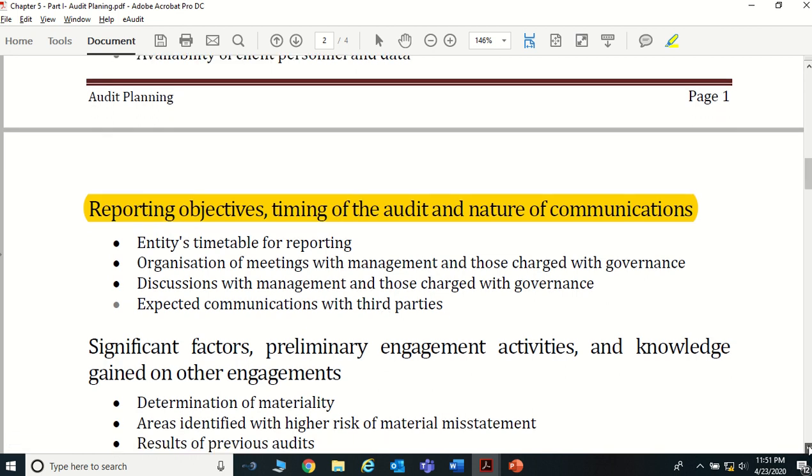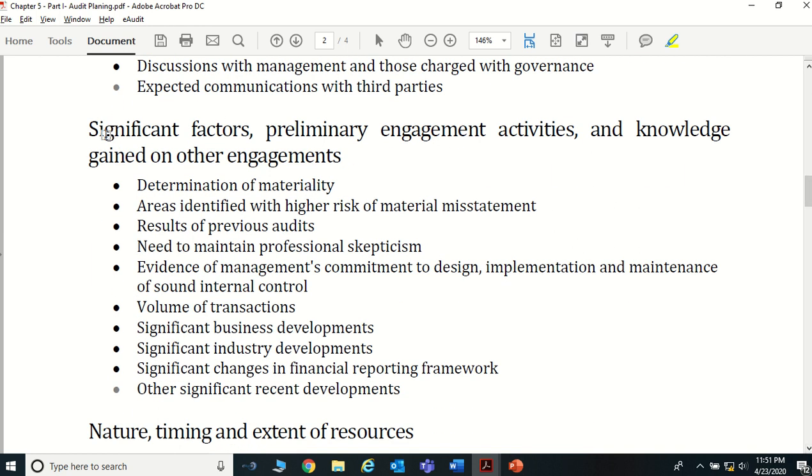Another aspect why we need to have the audit strategy is significant factors, preliminary engagement activities, and knowledge gained on other engagements. This information is also very important when we are going to set an audit strategy. So we have discussed determination of materiality.